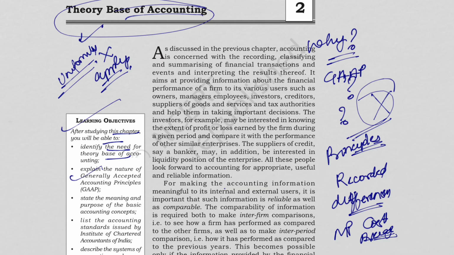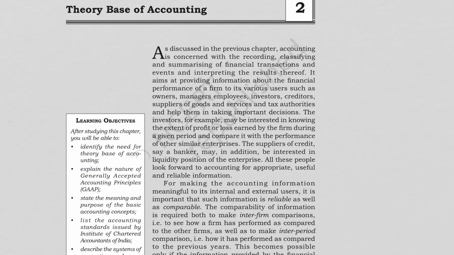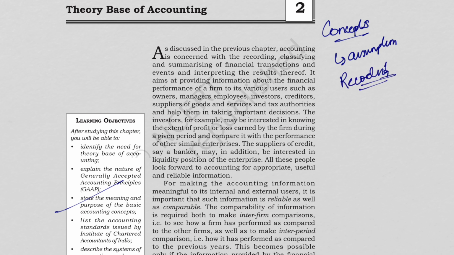Then we'll also explain the nature of generally accepted accounting principles. So these are basically accepted rules. They are not random and they are developed over time. We'll also state the meaning as well as purpose of basic accounting concepts. So concepts, what are concepts? Concepts are basically assumptions. So they guide the recording. Without concepts, accounting basically collapses. Okay, so let's now discuss this.